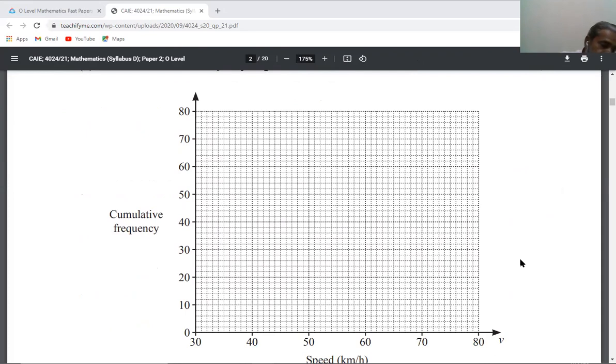So at 30, there is a cumulative frequency of 0. So here we will mark 0.